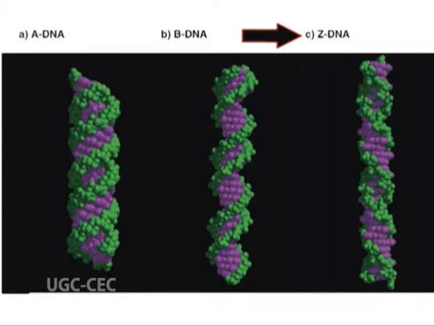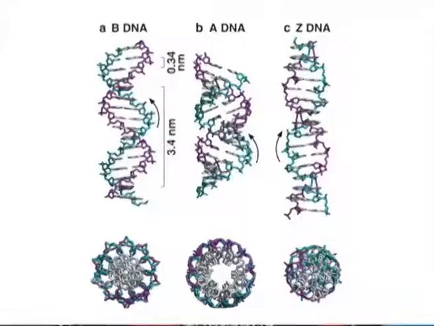The structure is longer and much thinner than that of B-DNA, and one complete turn is 12 base pairs. The minor groove is very deep and contains the helical axis. The stacked nucleobases are placed at the outer part of Z-DNA rather than their conventional position in the interior of the double helix. Z-DNA form of DNA has not been detected in vivo.